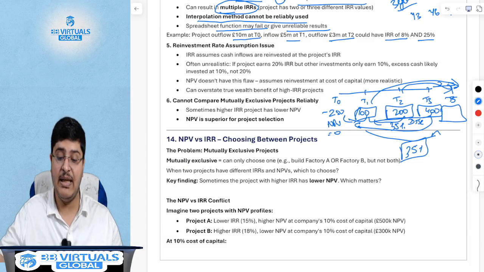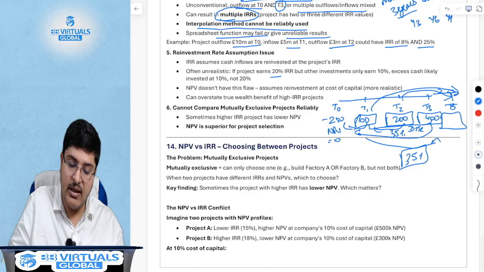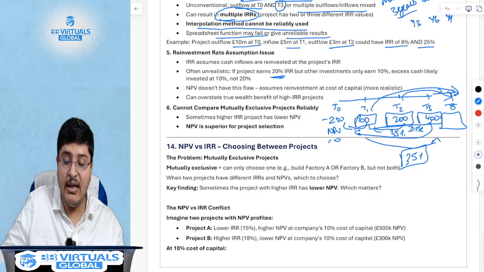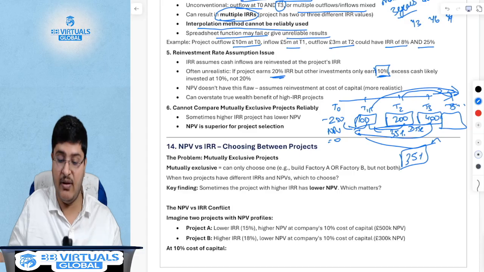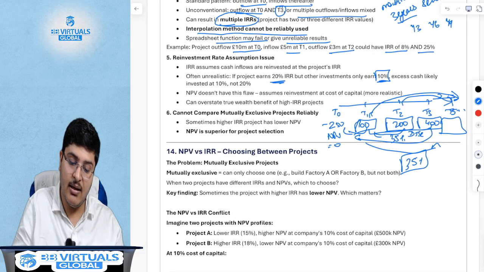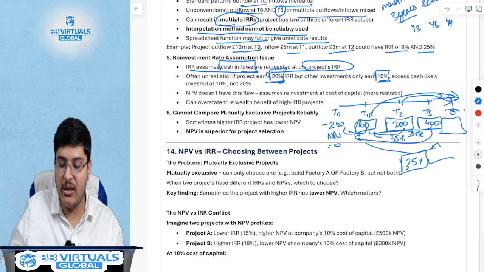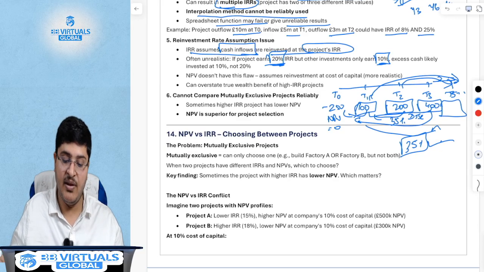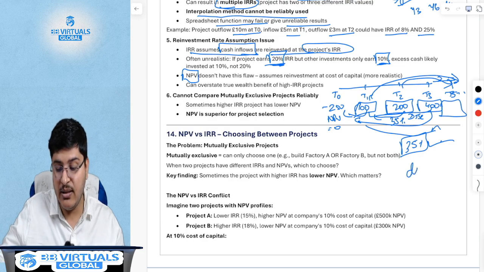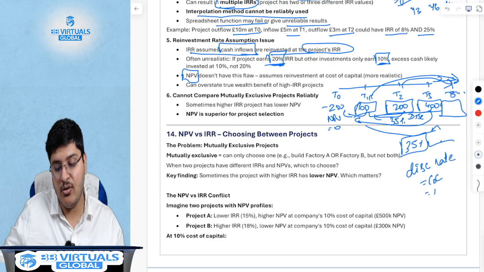However, in real life, if there is one project that earns a 20% IRR, it may still earn only 10% from T1 to T5, T2 to T5, T3 to T5, and so on and so forth. However, IRR assumes that your cash inflows are reinvested at the project's IRR, which over here is 20%, over here is 35%. NPV does not have this flaw, because NPV uses the discounting rate which is the same as your cost of capital, which is your borrowing rate.